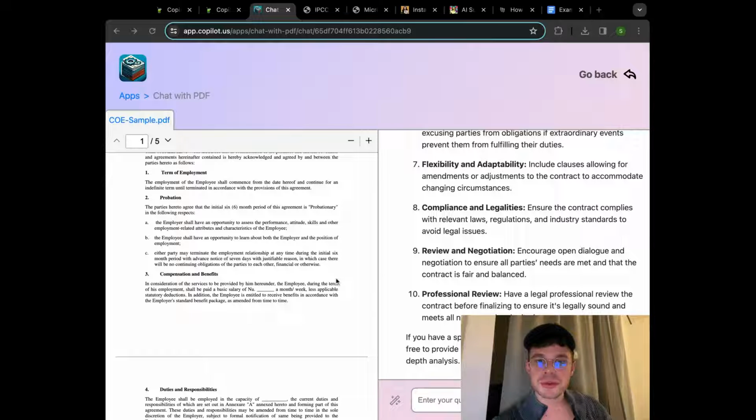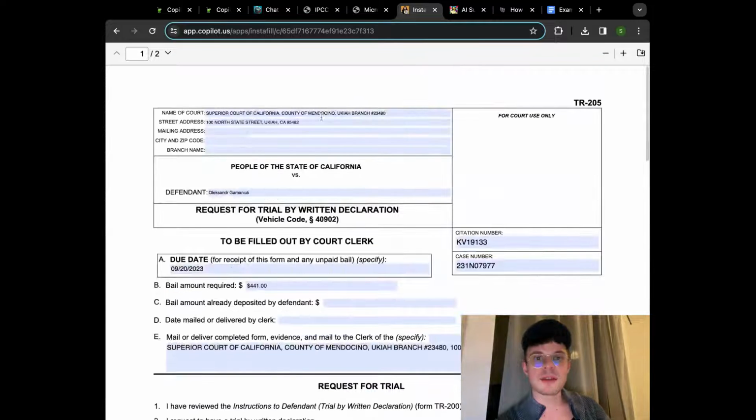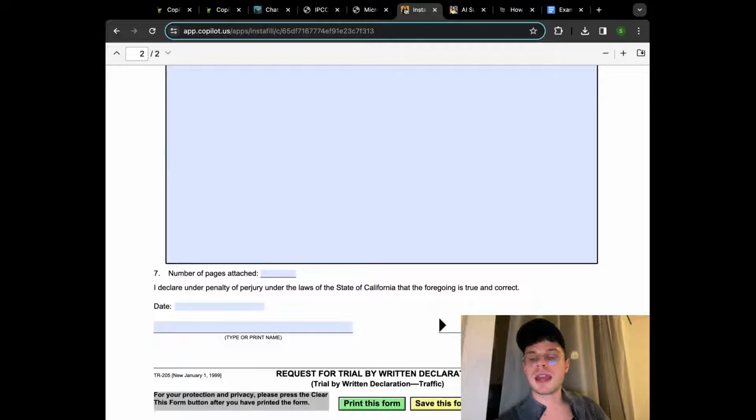So we are ready to proceed with our third example. Just to recap so far, the first tool was Chat with PDF, where we looked at how to analyze the information with an example of a climate change report, and then we uploaded a sample employment contract and asked how to improve it. After that, we proceeded with the InstaFill tool, where we uploaded the form that we needed to fill out. After that, we uploaded the speeding ticket that we received in a pre-ready, pre-designed document with personal information like your full legal name, your address, and so on.